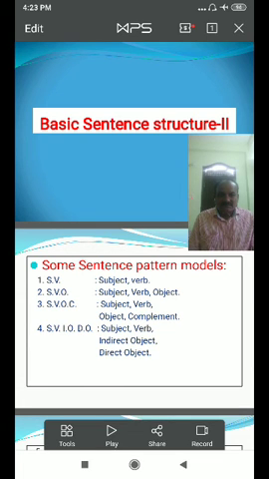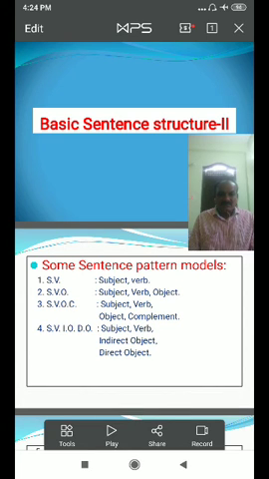The second one is subject verb object. The third one is subject verb object complement. Fourth one, subject verb indirect object direct object.